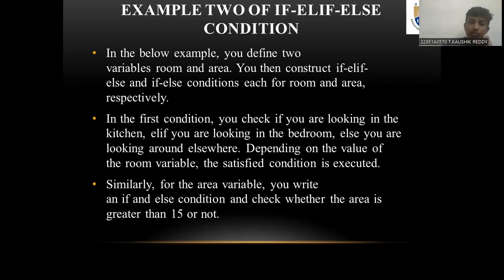Depending on the value of the room variable, the satisfied condition is executed. Similarly, for the area variable, you write an if and else condition and check whether the area is greater than 15 or not.